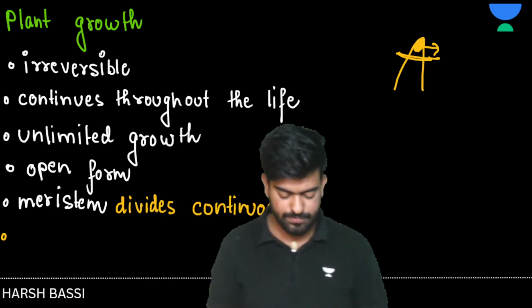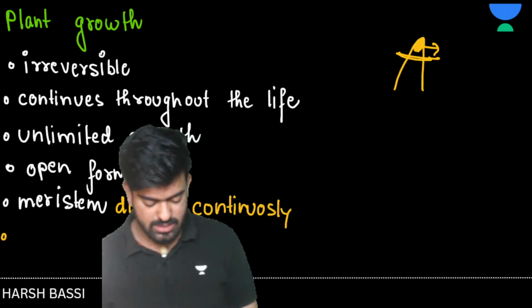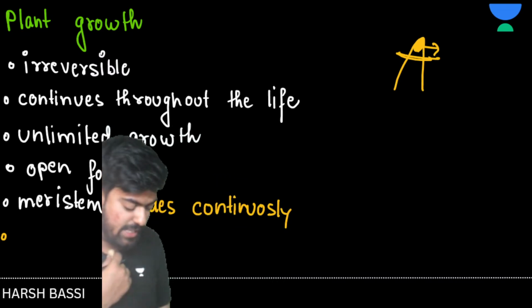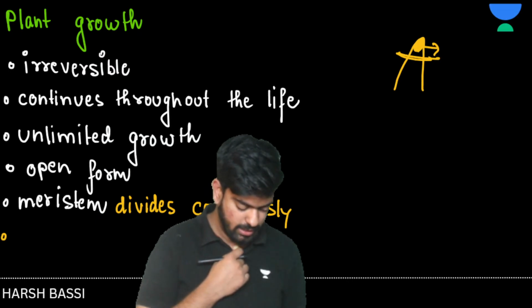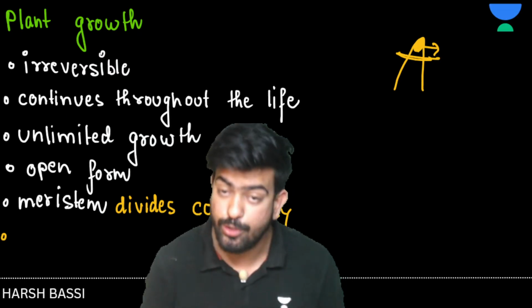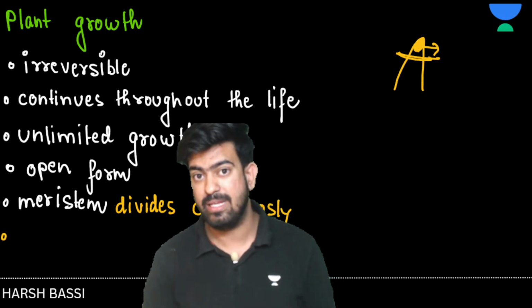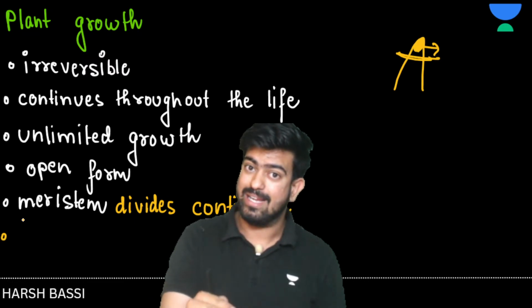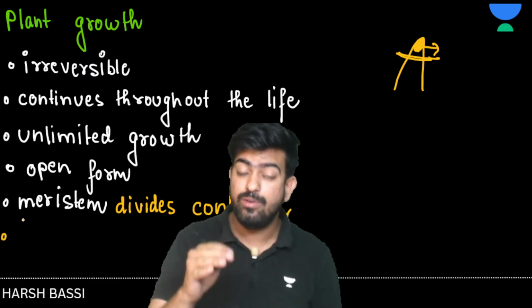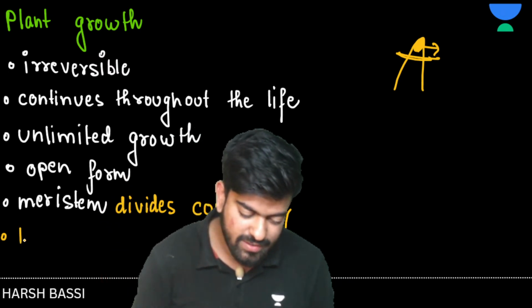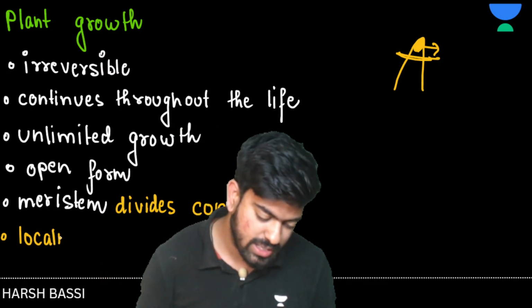Think about it. So sir, this statement will be wrong. Yes, this will be a wrong statement because the plant growth is localized. As we discussed, the plant growth is only and only happening where the meristem is present. So I will write the plant growth is localized.